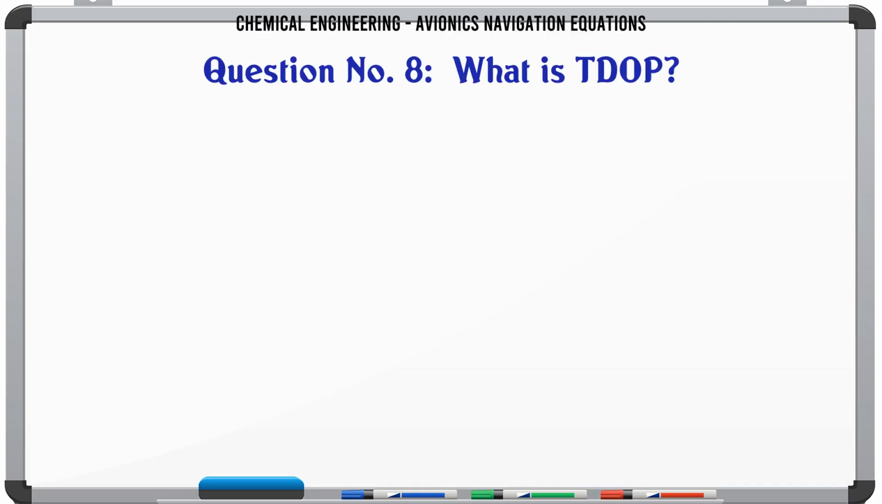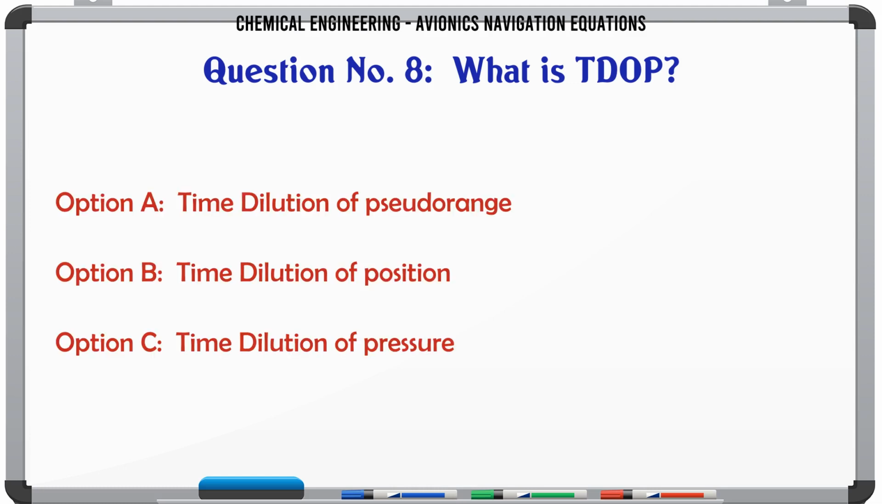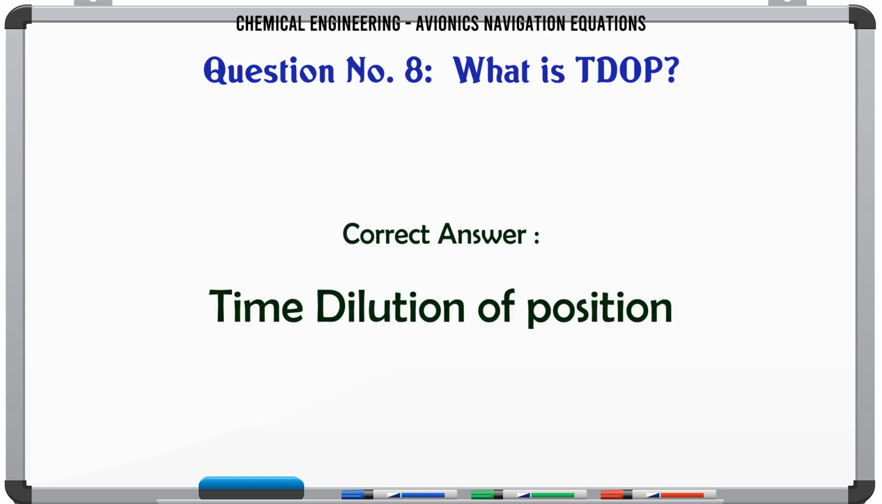What is TDOP? A. Time dilution of pseudorange, B. Time dilution of position, C. Time dilution of pressure, D. Time distortion of position. The correct answer is time dilution of position.